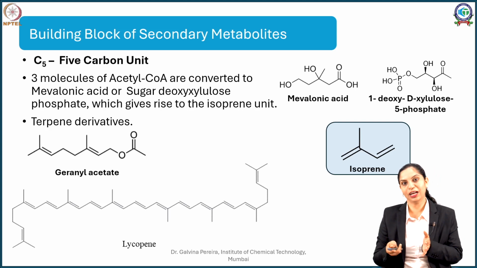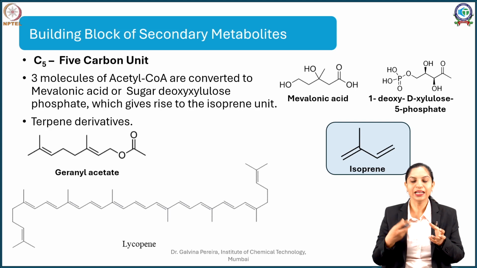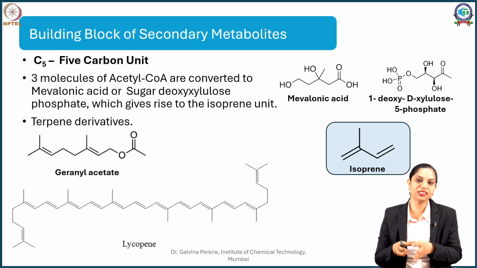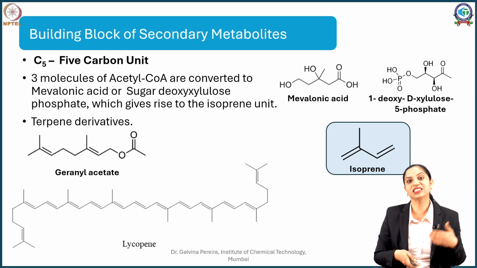Both of these pathways occur differently in different sets of organisms, and they give very similar intermediates. These include isopentenyl pyrophosphate and dimethylallyl pyrophosphate, and this is the basis for all the isoprene units. These isoprene units give rise to a lot of terpene derivatives.